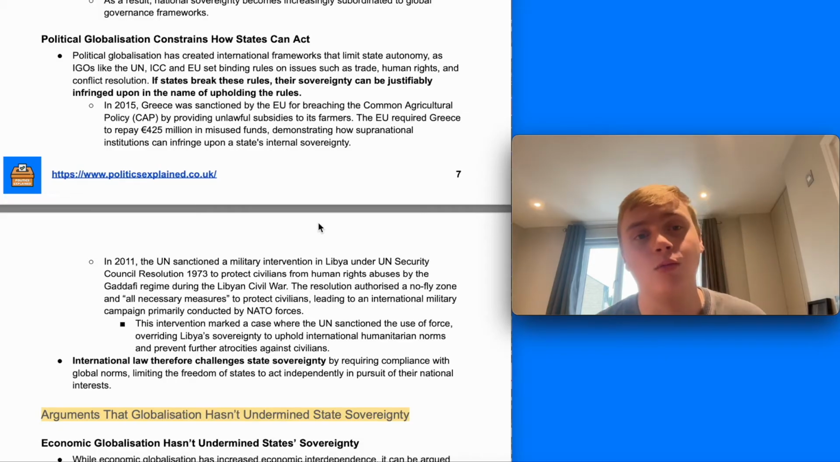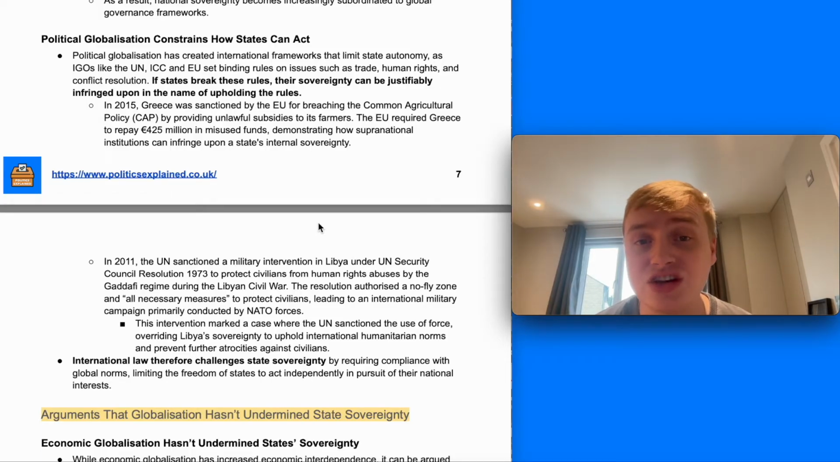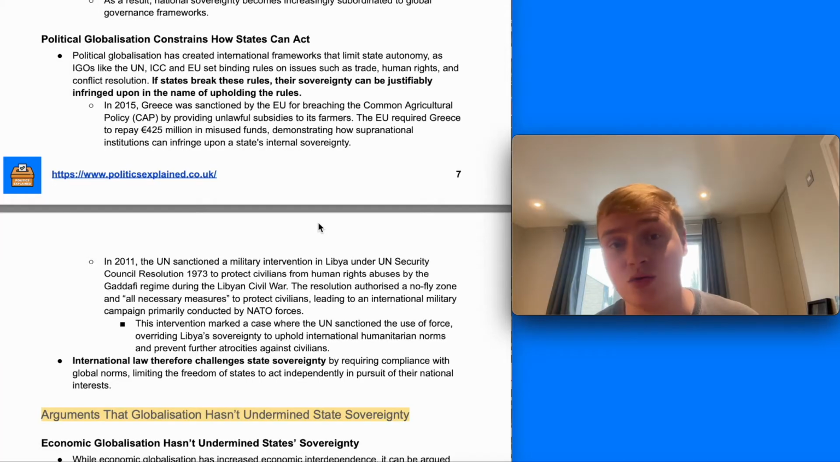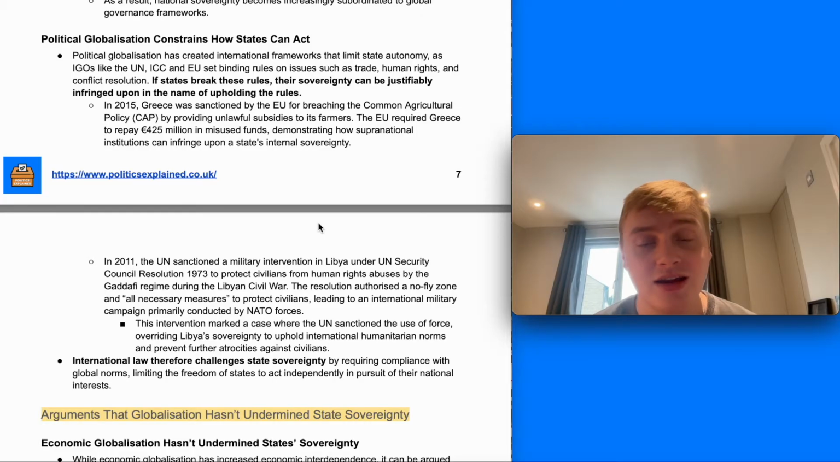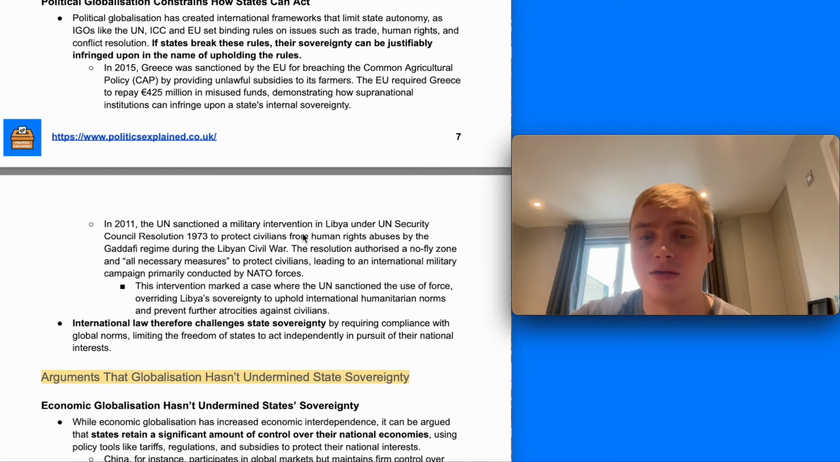So, for example, within the European Union, there are a set of laws that nation states have to sign up to. And if they breach the laws, they can be fined or they can be forced to reverse their decisions, which shows a real limit in nation states' power. For example, in 2015, Greece was sanctioned by the EU for breaching the common agricultural policy that it had signed up to by providing unlawful subsidies to its farmers. The EU required Greece to repay over 400 million euros in misused funds, demonstrating how the international institutions of globalisation can infringe upon a state's internal sovereignty and limit their ability to make their own decisions.